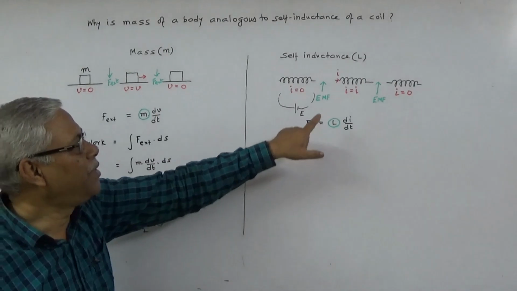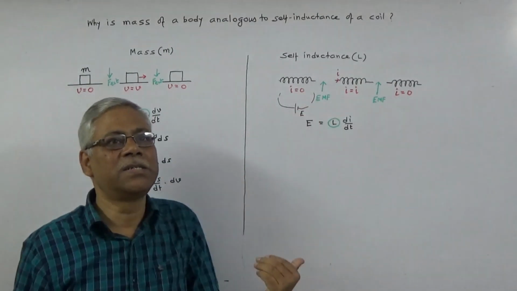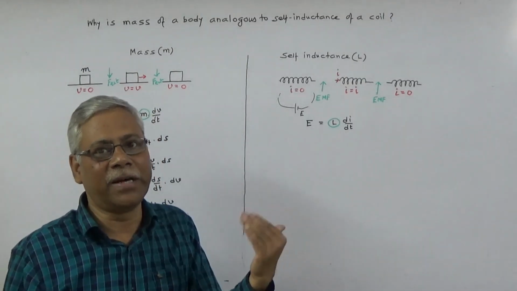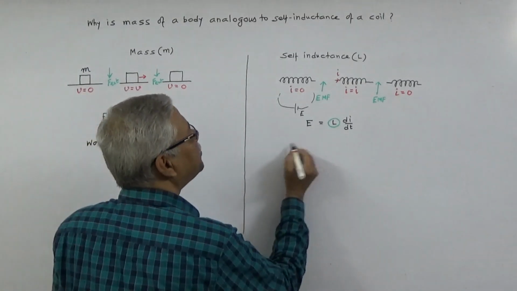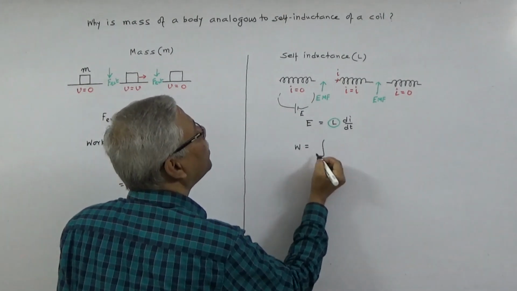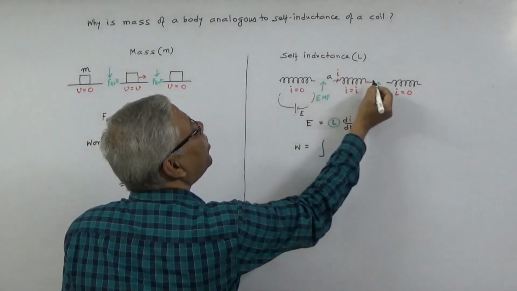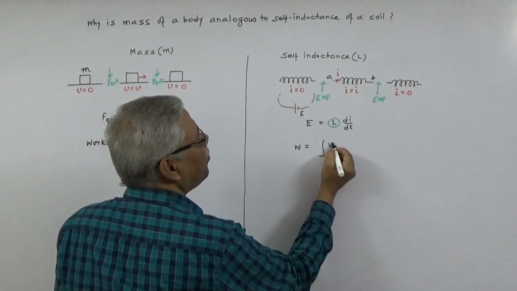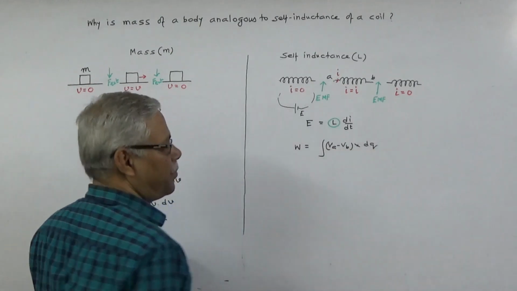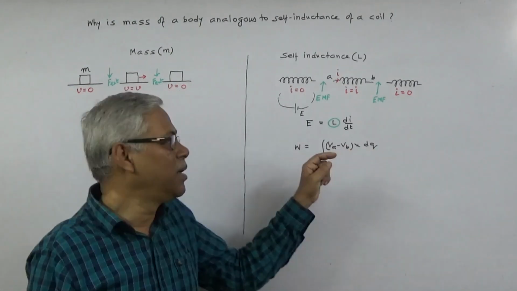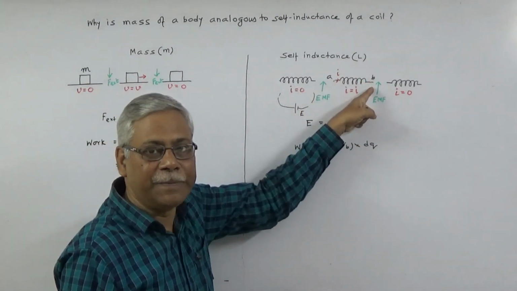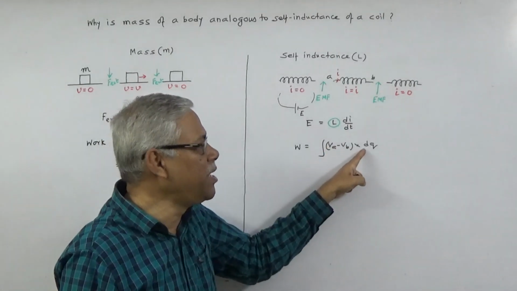Here also this EMF does work against the force of resistance exerted by the coil. How much work does it do? W equals integration, suppose this point is A, this point is B, then we know the formula that work done to pass dq amount of charge from point A to point B is Va minus Vb into dq.